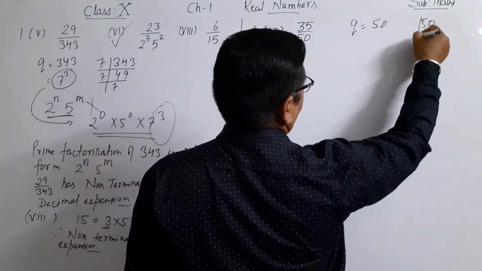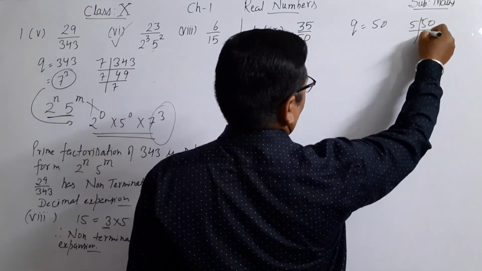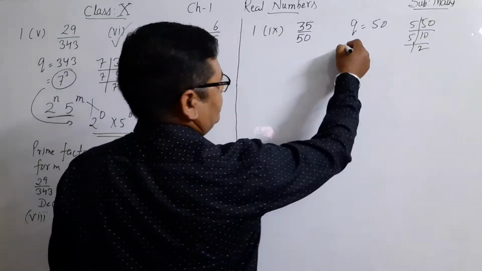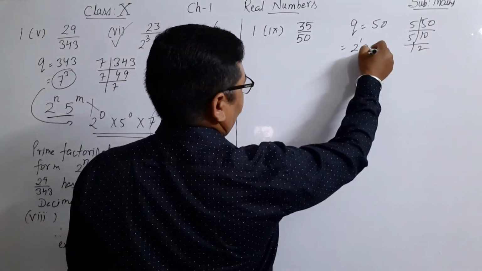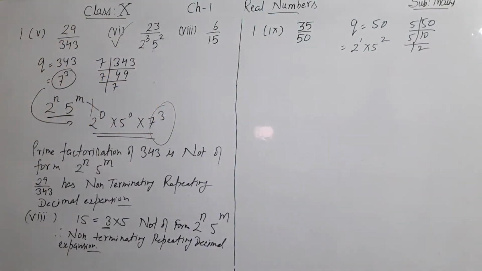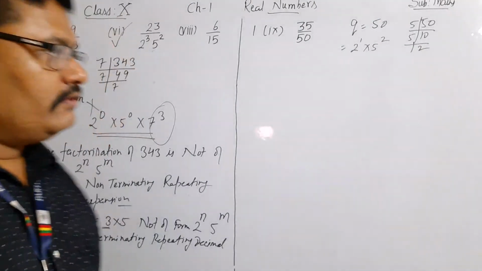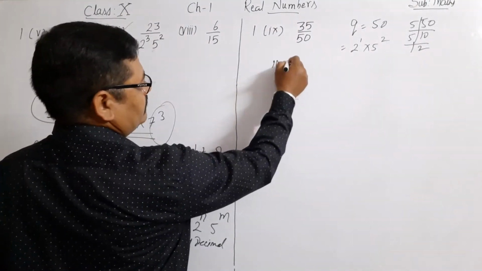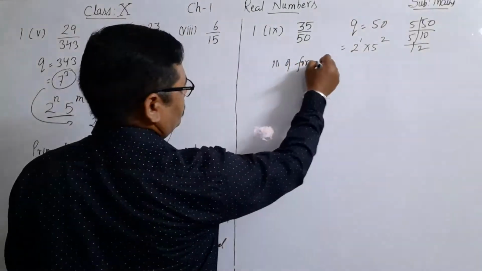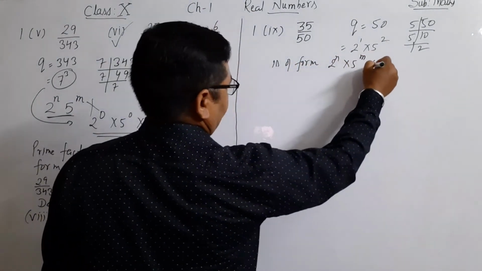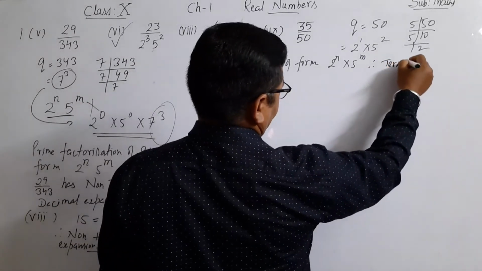On factorization of 50, we can say that it is 2 raised to power 1 into 5 raised to power 2. So the denominator is of the form 2 raised to power n into 5 raised to power m. Therefore, terminating decimal expansion.